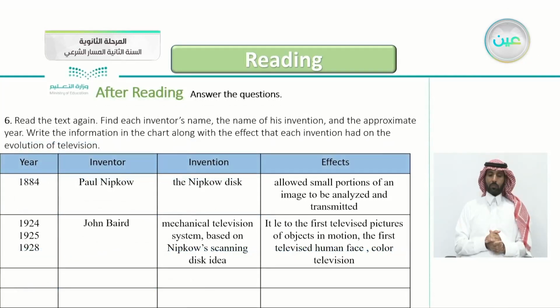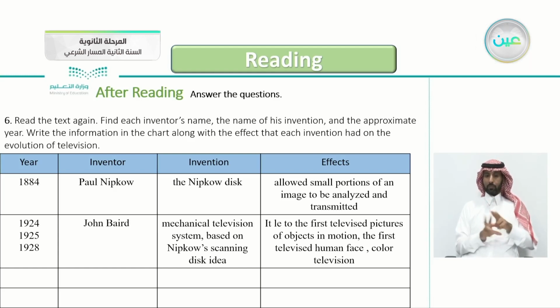So this is number 6 of the after-reading part. Read the text again. Find each inventor's name, the name of his invention, and the approximate year. Write the information in the chart along with the effect that each invention had on the evolution of television. We have four columns: year, inventor, invention, and the effects of his invention. I did the first two for you, so you can continue answering this question by yourself.